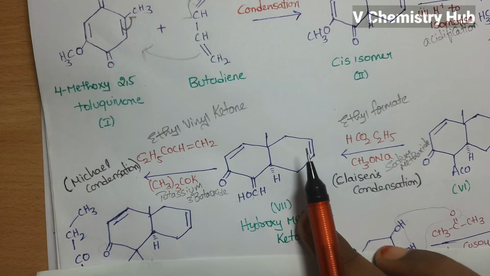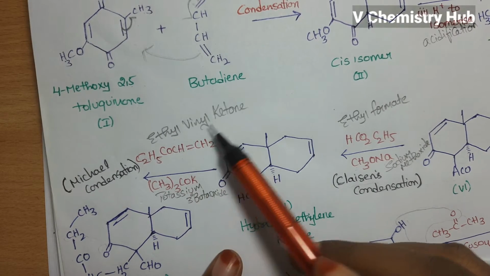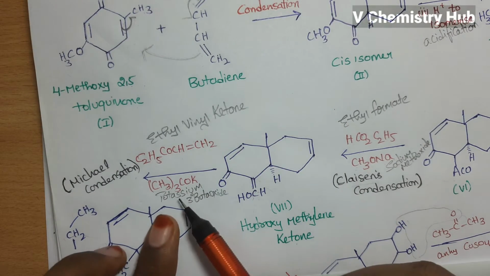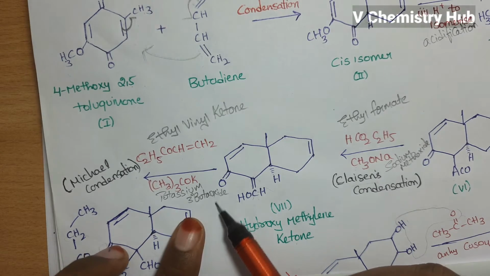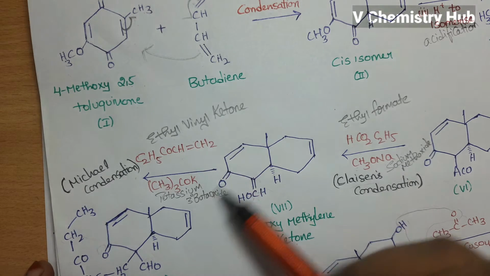So this is on treatment with ethyl vinyl ketone followed by potassium tertiary butoxide. Then we will get this product. This is the Michael condensation reaction.